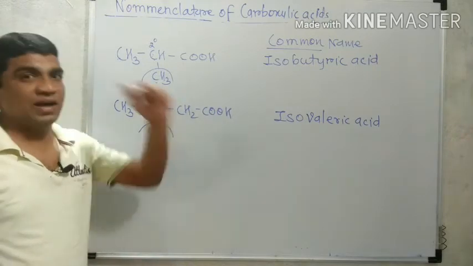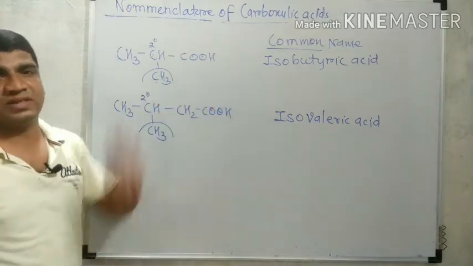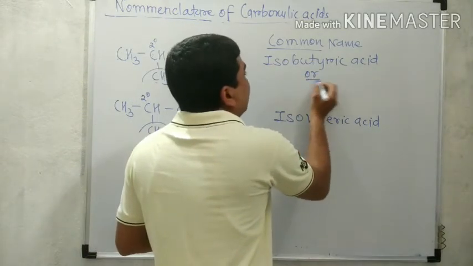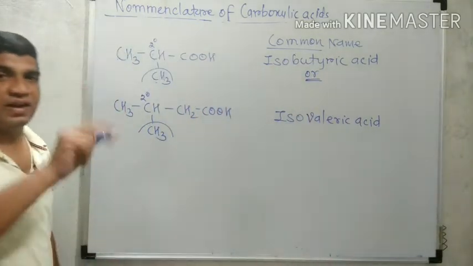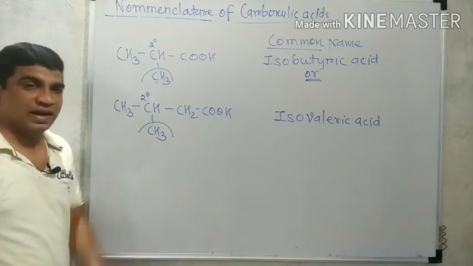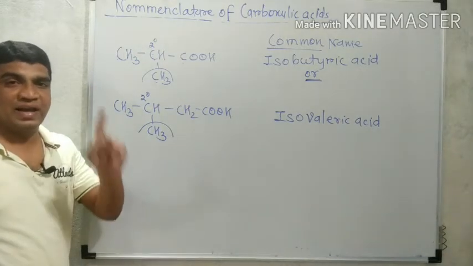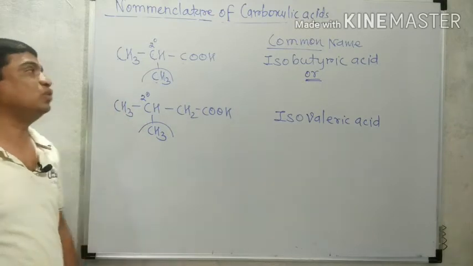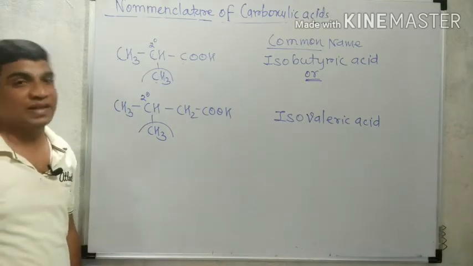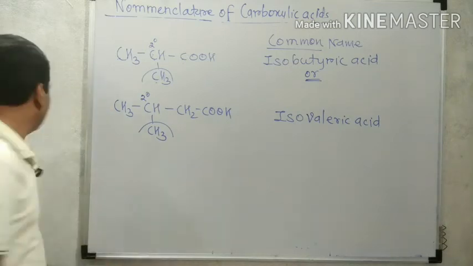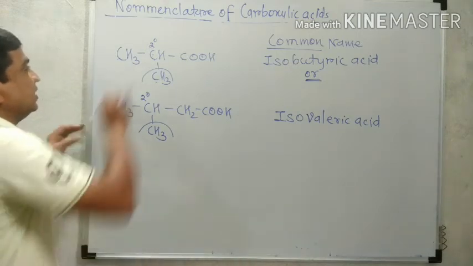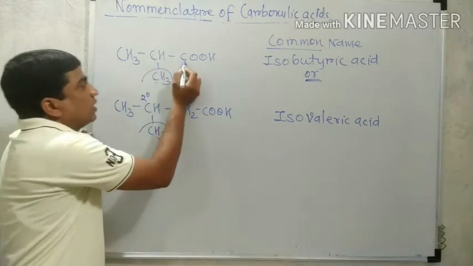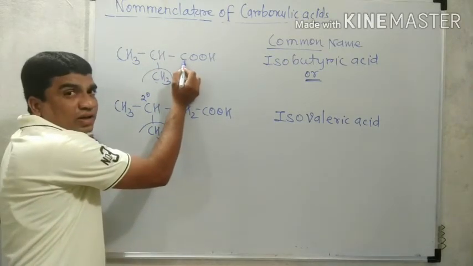We can use another name for these structures. For isobutyric acid, another name comes from the second rule of the common name system, where we write alpha, beta, gamma. Those prefixes can be used to indicate the position of the substituent group attached in the structure. Now look at this structure: the COOH group contains the carbonyl carbon.